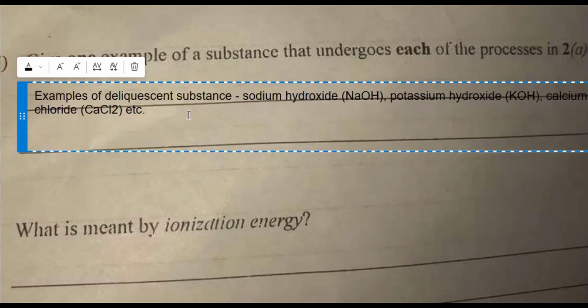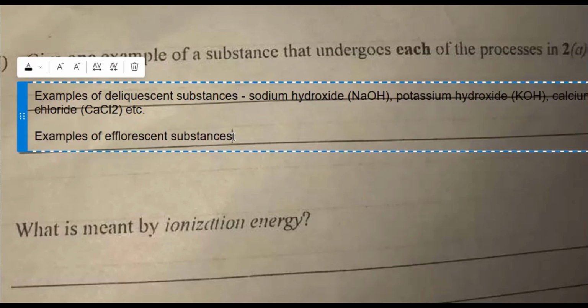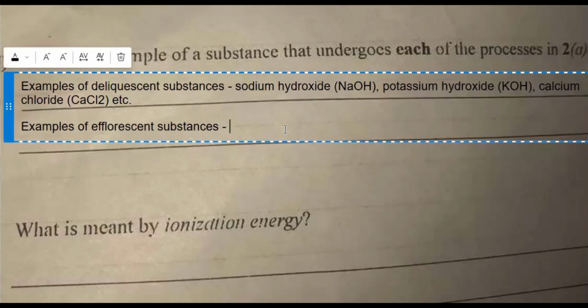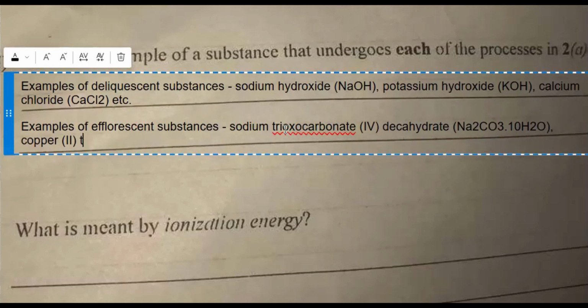While examples of efflorescent substances, you have sodium trioxocarbonate(IV) decahydrate, Na2CO3.10H2O, copper(II) tetraoxosulfate(VI) pentahydrate, that is CuSO4.5H2O.